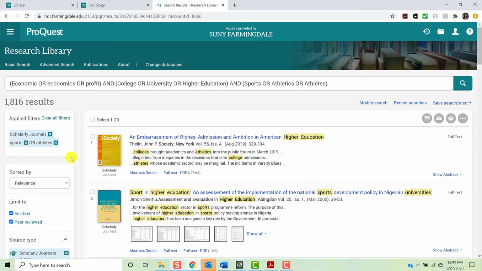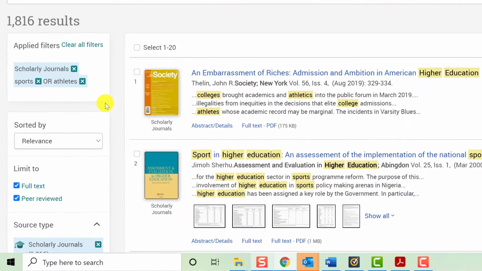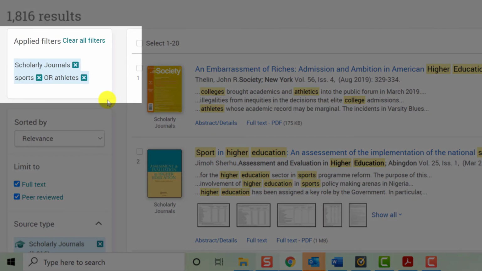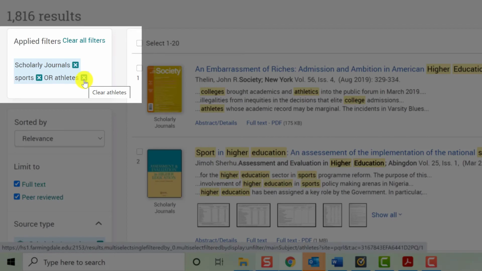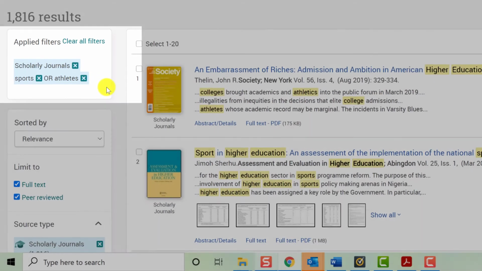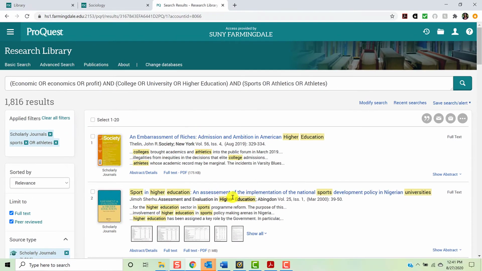As you can see, this reduces your result list significantly. If you're unhappy with the way you've filtered a search, you can always click Clear All Filters under Applied Filters, or you can remove an individual term or filter by clicking the little X next to it. When you're ready to look at an article in your list, click the title.